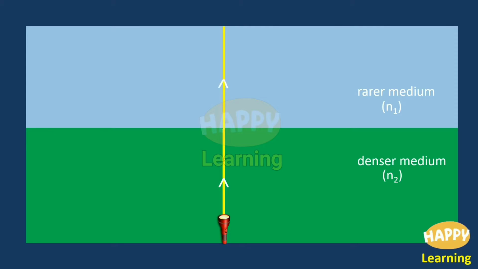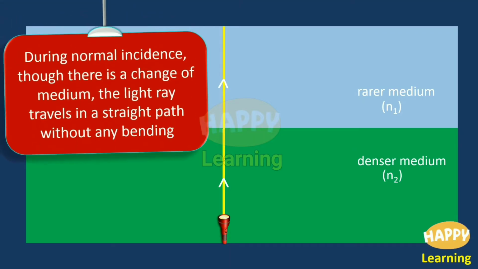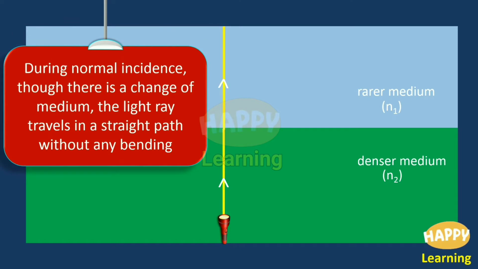And here you can note that this light ray has travelled straight without any deviation. So this light ray, which is projected normally, has no deviation. It travelled in a straight path. So note down the point. During normal incidence, though there is a change of medium, the light ray travels in a straight path without any bending.